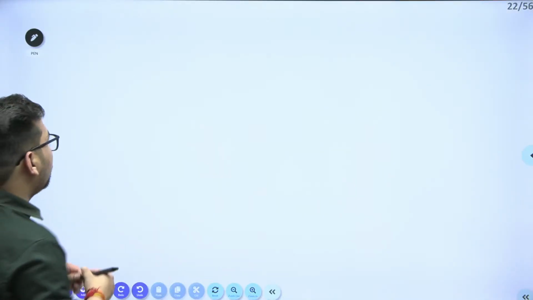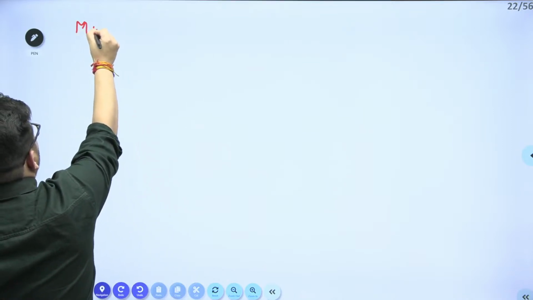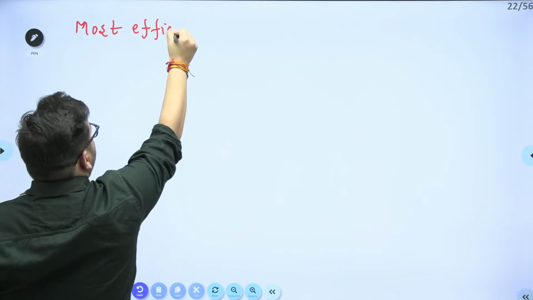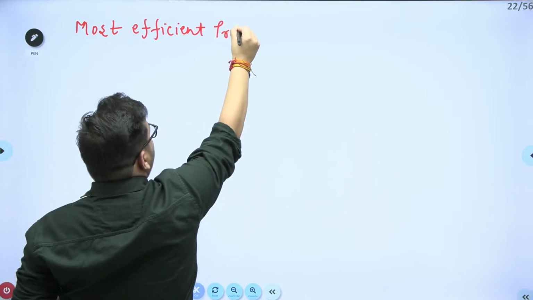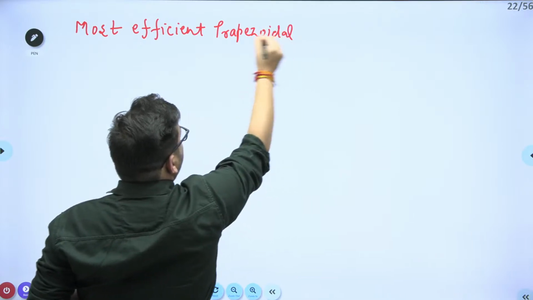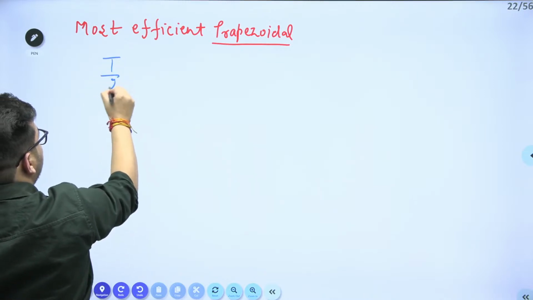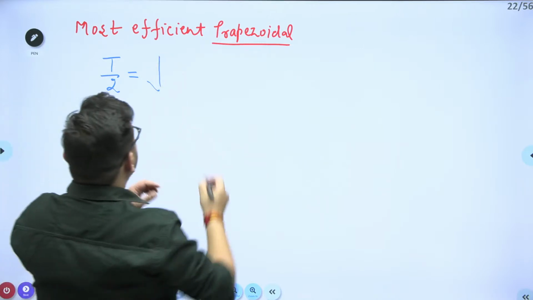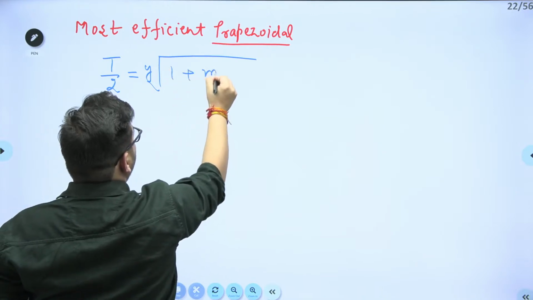Clear? So we know if the side slope is given, for the most efficient trapezoidal channel, half of the top width is going to be equal to the length of side slope, that is y under root of 1 plus m square.